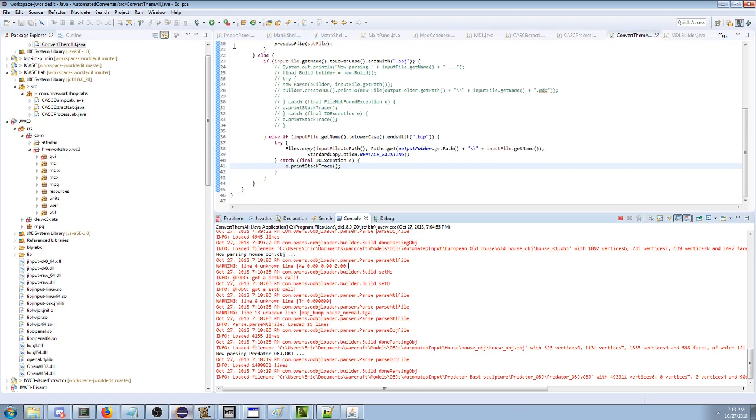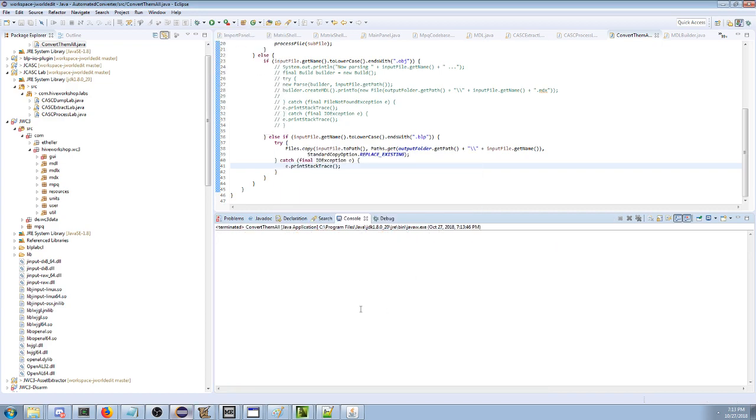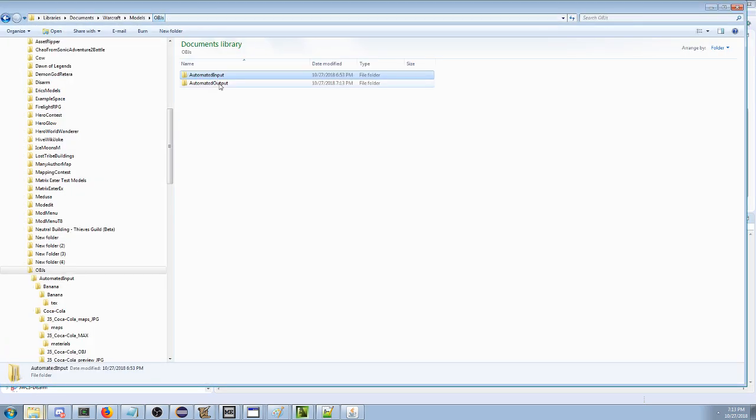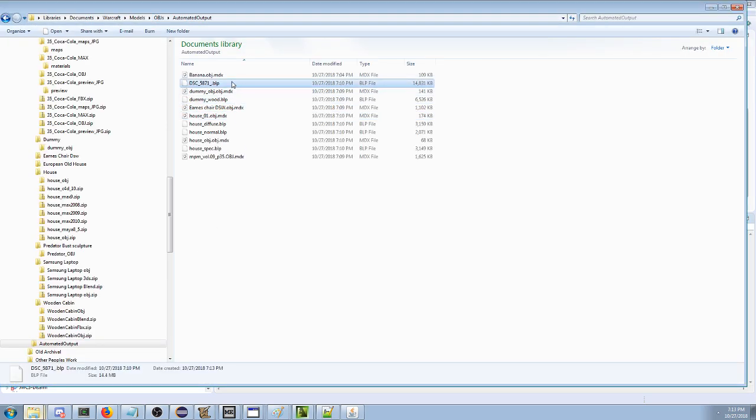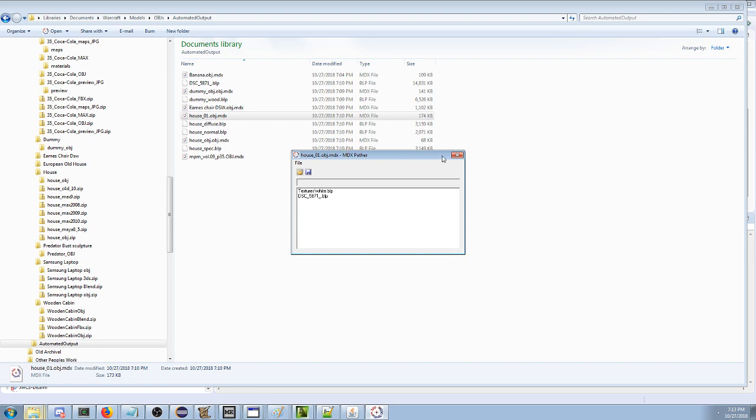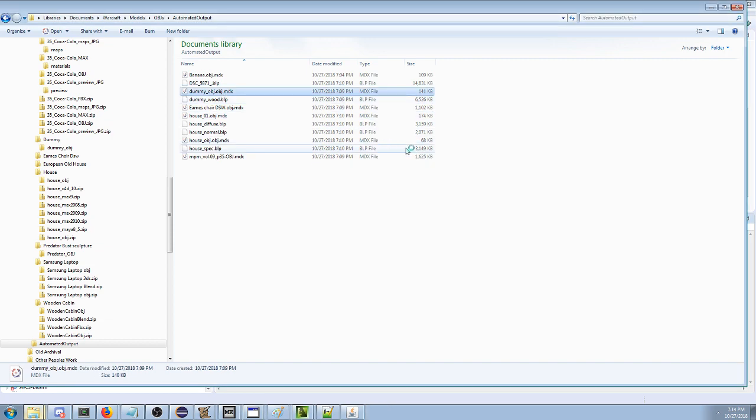Once I do that, it should be true that I could run this program and convert them all a second time, even while it was still going. And the second time is just going to copy all the BLP files to the output folder, hopefully, maybe, I don't know. All right, yeah, and now I have the BLP files in there. But as you'll see, some of these things might still require textures that we don't have.